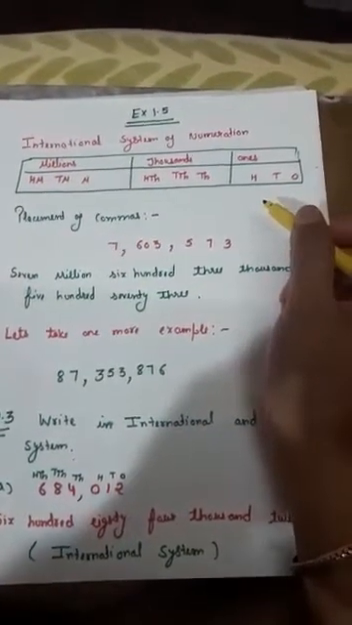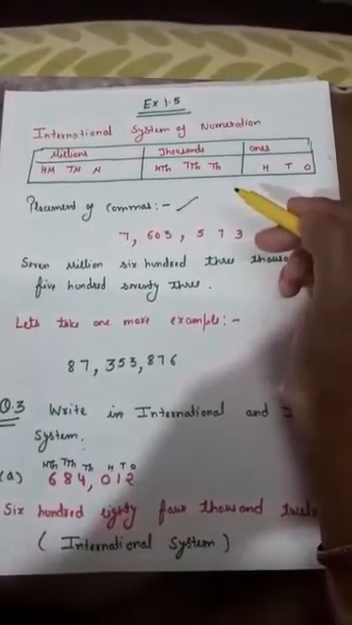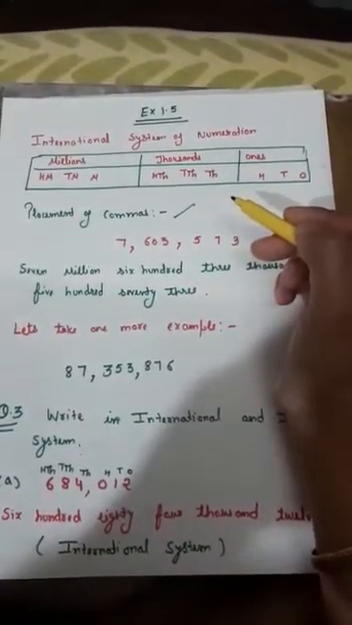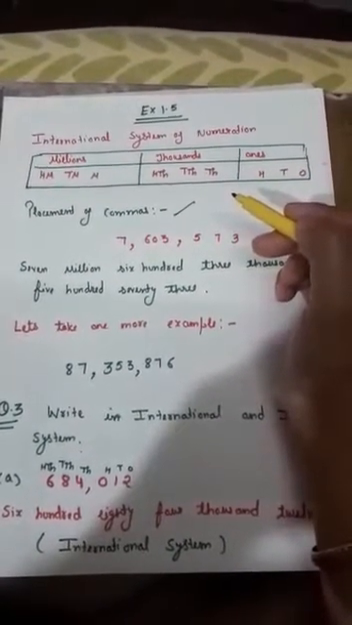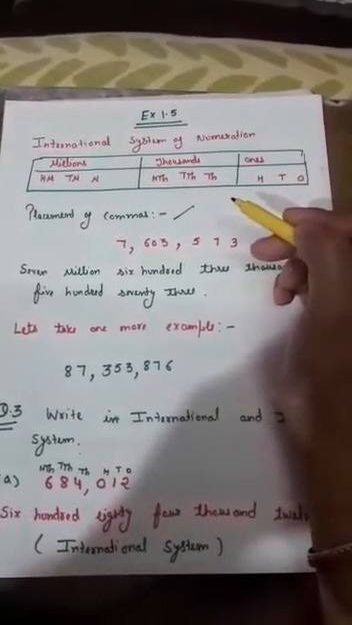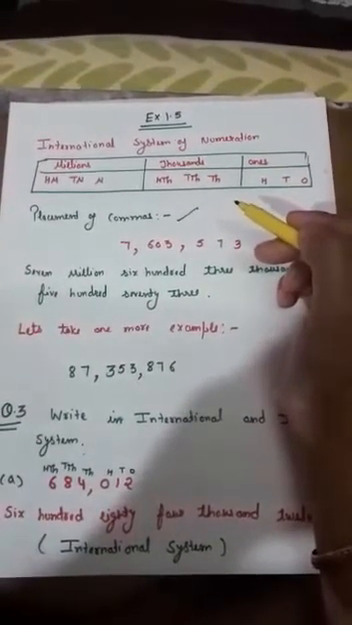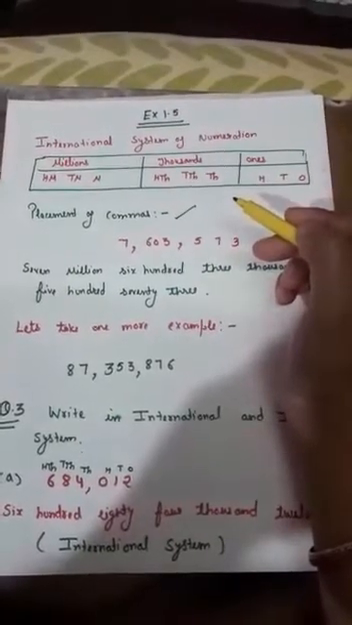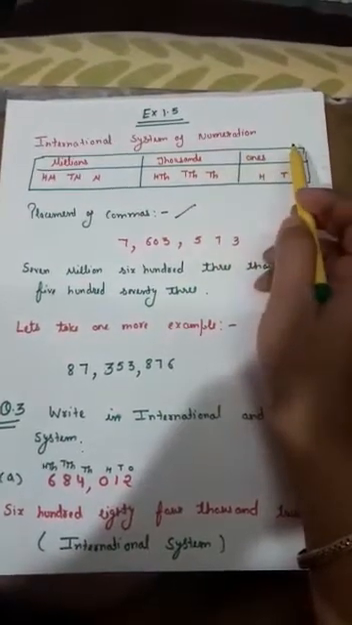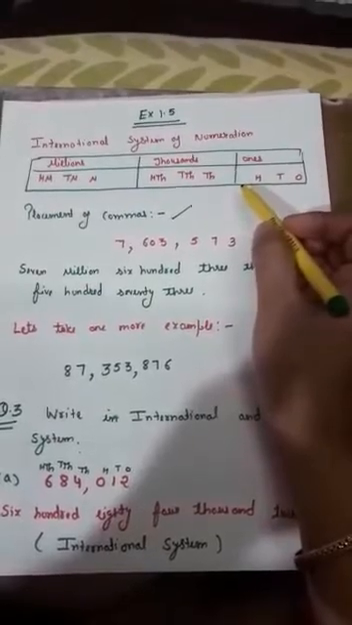Now, the placement of commas. We should know where in the international system the commas should be placed in a number. As we had already studied the placement of commas in the Indian system, where after the completion of each and every period we put the comma, the same is the concept for the international system of numeration. After the completion of each and every period we put the comma.